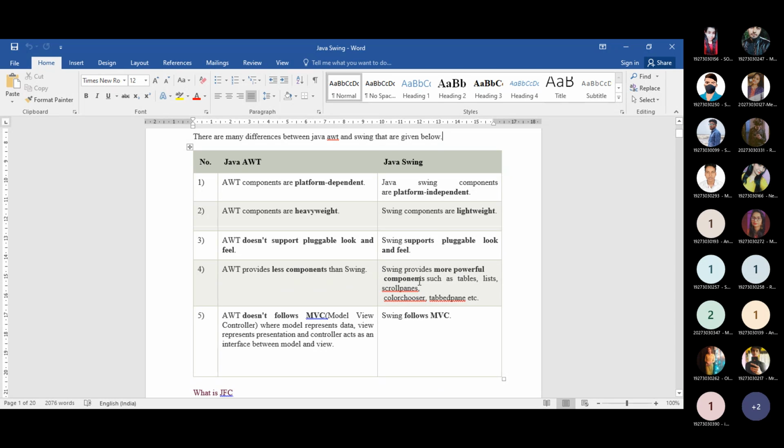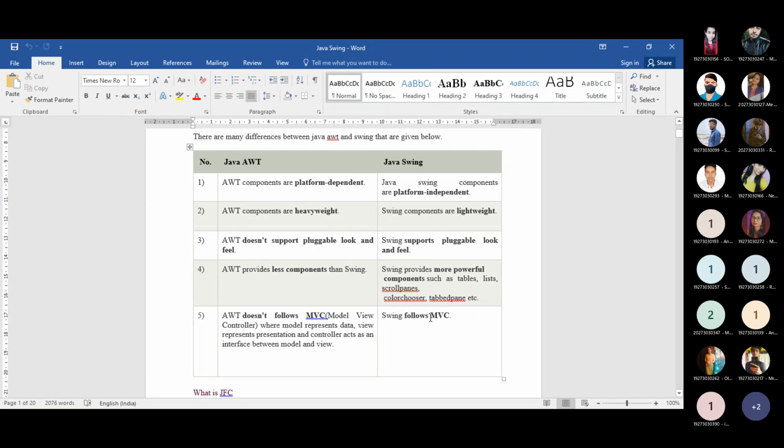But in case of Java Swing, it will provide you lots of other components that are not available in your abstract window, just like the table, list. So if you want to scroll down, you can use a scroll pane. That is also available in your Java Swing. And AWT doesn't follow the MVC, the Model View Controller concept, whereas Swing follows MVC.